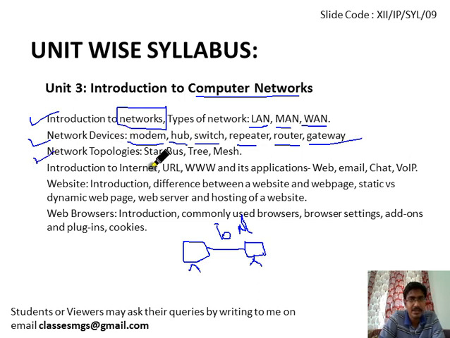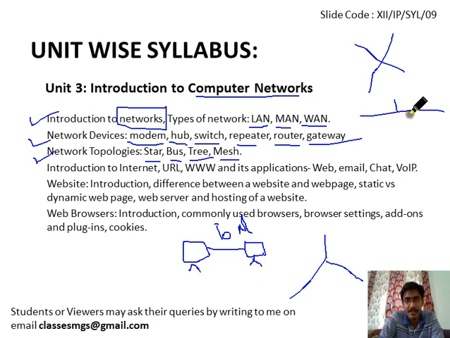Network topologies. Networks can be arranged in star, bus, tree, mesh. Tree will be like this. Star will be like this. And bus will be like this. Your computers will be connected like this. This is the bus topology. We will discuss all those whenever we come to this topic.